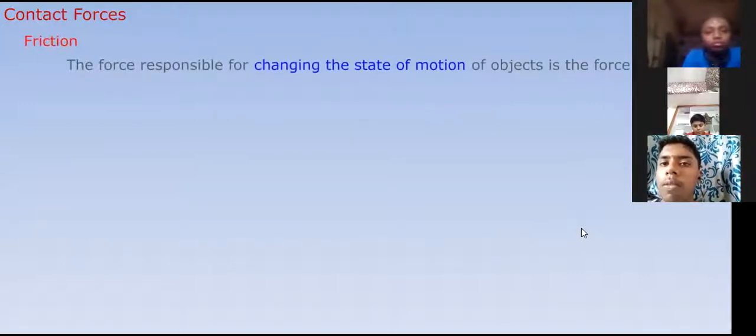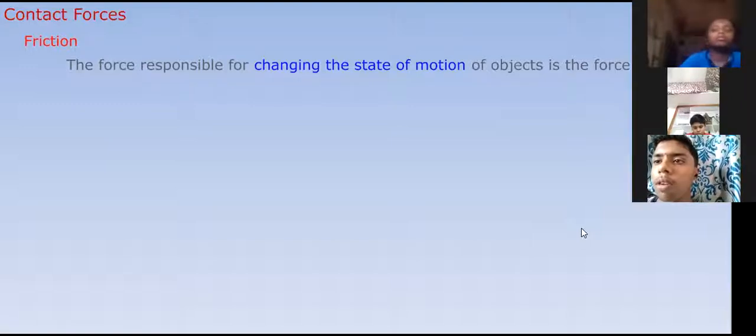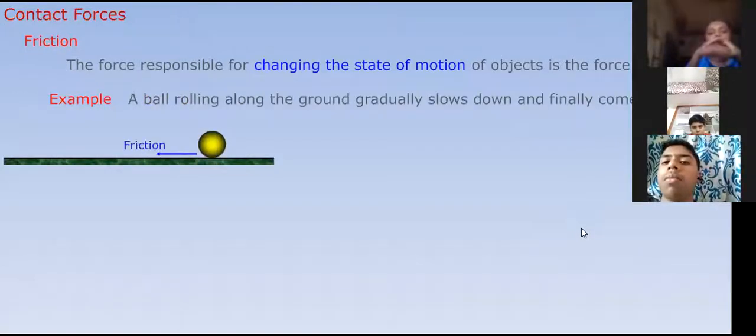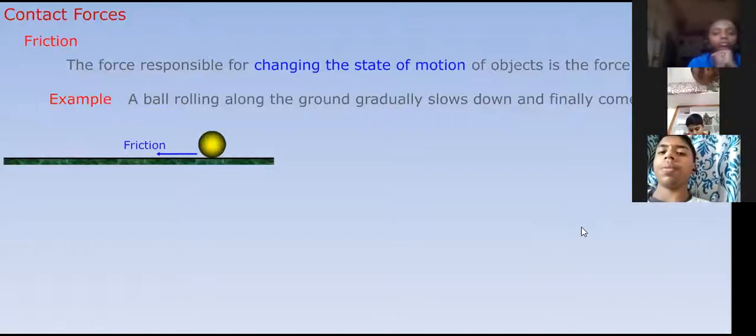Contact force, one more example, friction. The force responsible for changing the state of motion of an object is the force of friction. Simply we can say friction is an opposing force. See here, a ball is rolling along the ground. When you throw a ball, it moves. After some time, gradually it slows down and comes to rest.